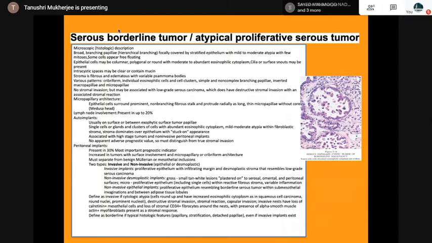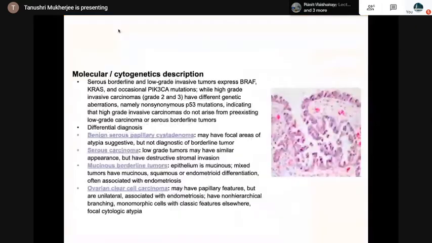Invasive nests have loss of calretinin-positive mesothelial cells and loss of stromal CD34. So this is the molecular characteristic: BRAF, KRAS and PIK3CA mutations. Differential diagnosis could be a benign serous papillary cystadenoma, serous carcinoma, mucinous borderline tumors, or ovarian clear cell carcinoma.